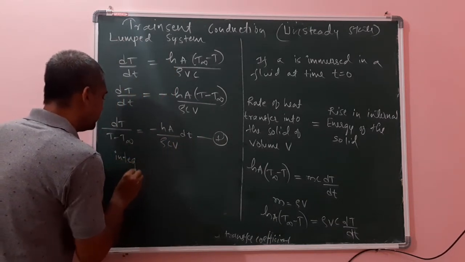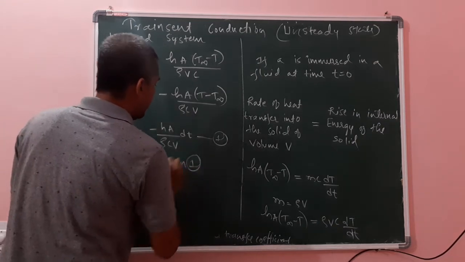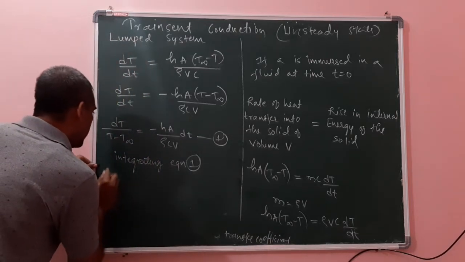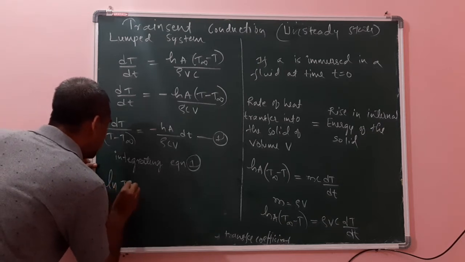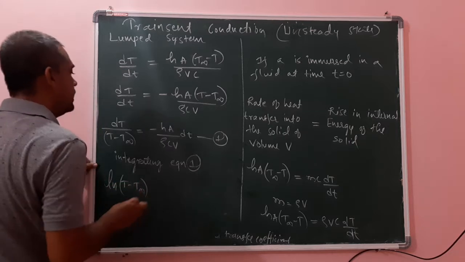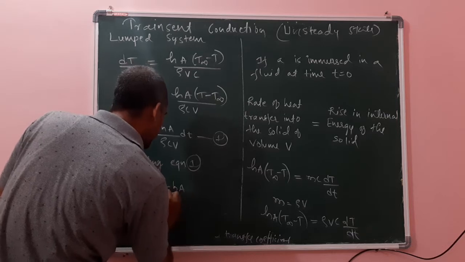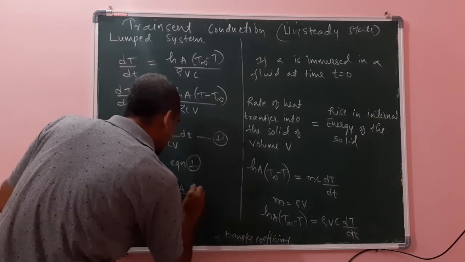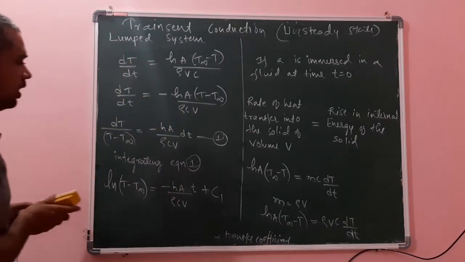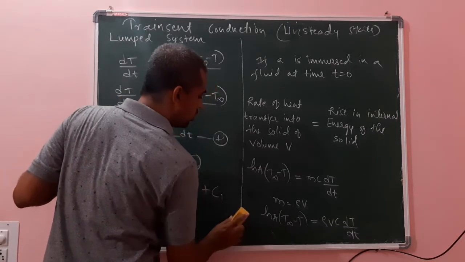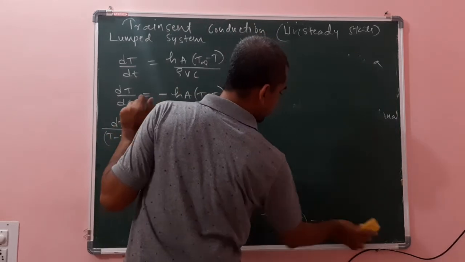Integrating equation 1, what will happen? The integration of 1 by (T minus T infinity) is ln of (T minus T infinity), which is equal to minus hA divided by rho C V into t plus C1. Now, one boundary condition: at time t equal to 0, what is the temperature? The initial temperature, which is equal to Ti.